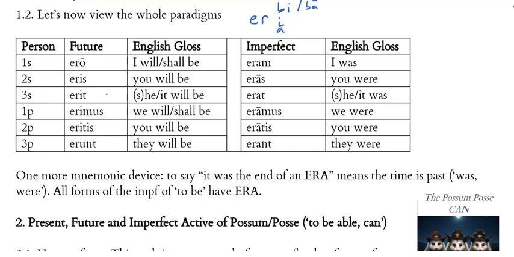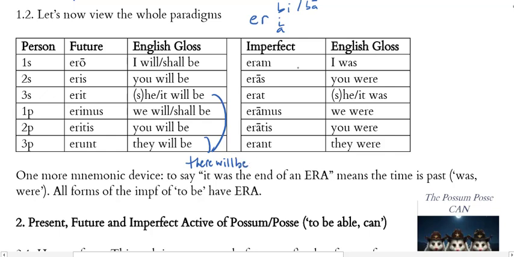And remember, it can also mean there will be as an existential statement if it's third singular or plural. Erimus, we will or shall be. Eritis, you or y'all will be. And erunt, that would be they will be, or it could be there will be as in an existential statement. Okay, so don't forget that. So here we'll just make a note here that these can mean there will be.